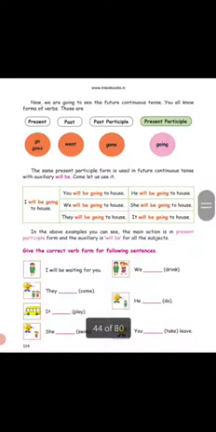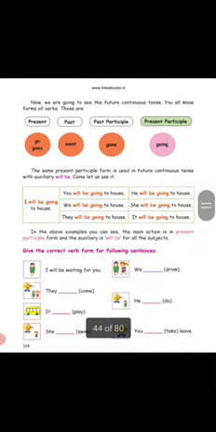Okay, I will be going to house. You will be going to house. We will be going to house. They will be going to house. So we have to add will be. In the above sentences, you can see the main action is the present participle form and the auxiliary is will be for all the subjects.